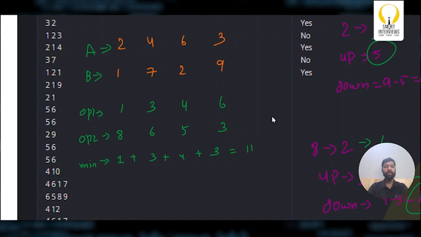Now let's come back to the k. What was the k value? Now k was 15. Now let's say my minimum moves was not 11, it was 20.